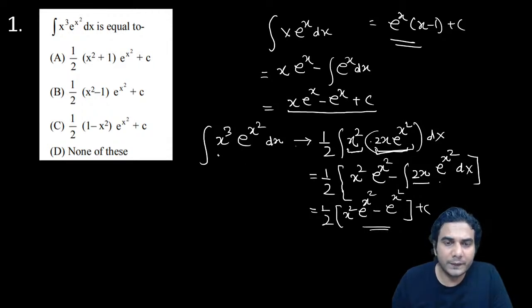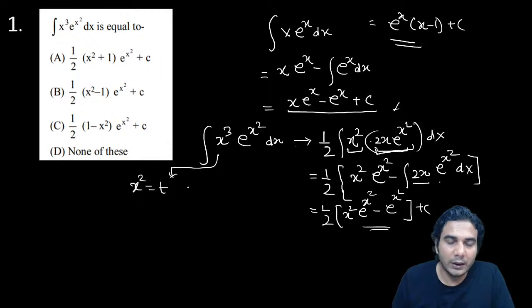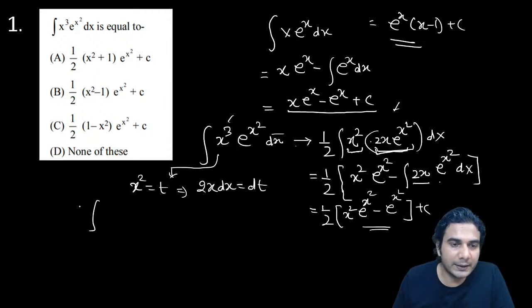Or what you can do if you are not comfortable with that, because we have practiced it earlier also, f dash into f of g(x) into g dash x to write it directly. Or you can put x square is equal to t first of all, and then you can write 2x dx is equal to dt. Follow these steps. So you can see that one x will go with dx, so that can be written as dt by 2. So 1 by 2 is outside and dt, and it will be e raised to t into t.